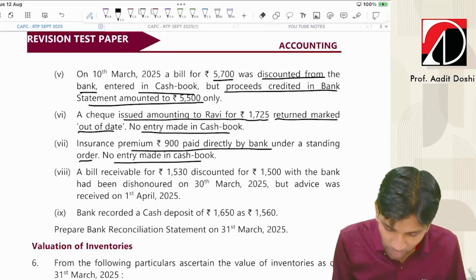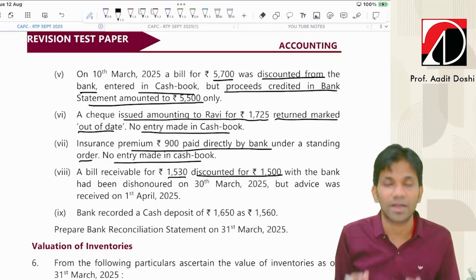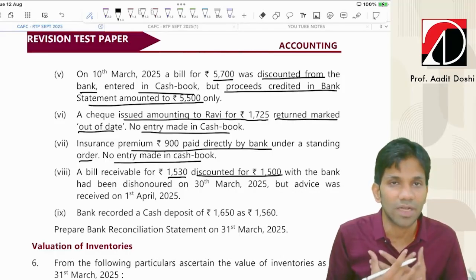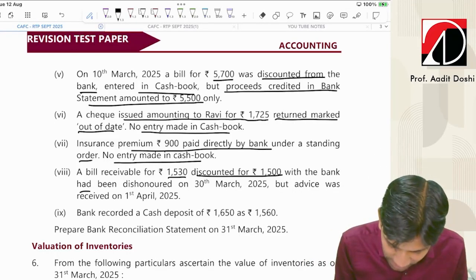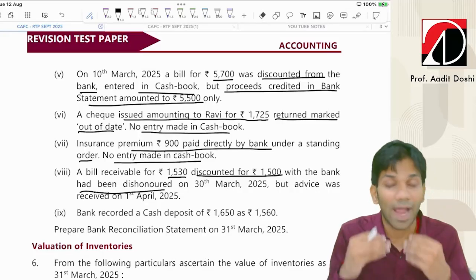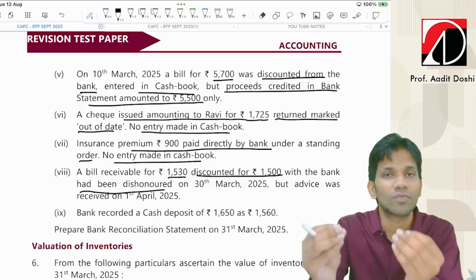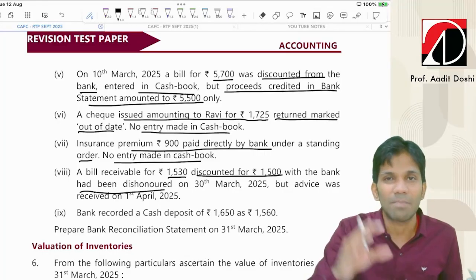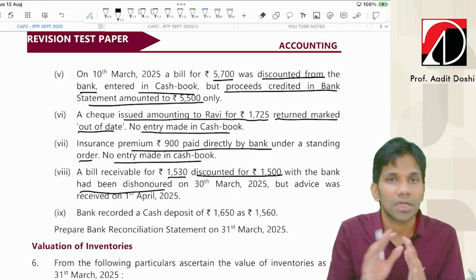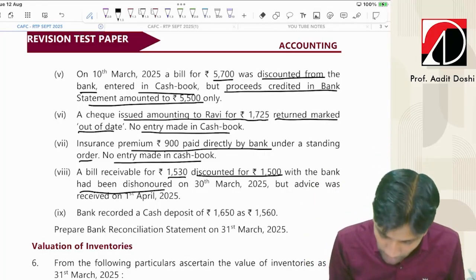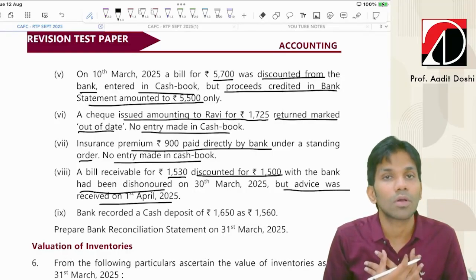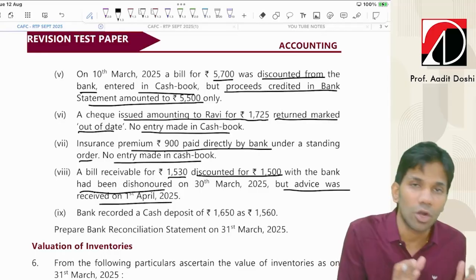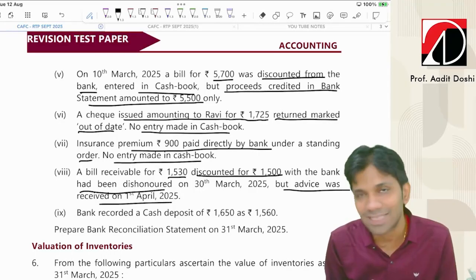Next, a bill receivable of 1530 discounted for 1500. Again, a bill of 1530 discounted by me with the bank, and I got 1500, has been dishonored. So I discounted the bill of 1530 with the bank, got 1500. When the bank went to the customer to collect the money, the customer said no, I will not pay you the amount. But the advice was received on 1st April. And I came to know that the customer did not pay the amount to the bank in the next month.